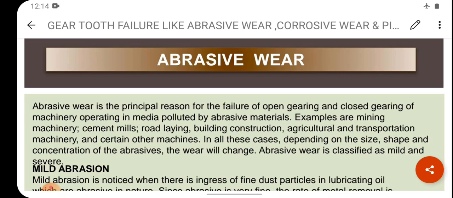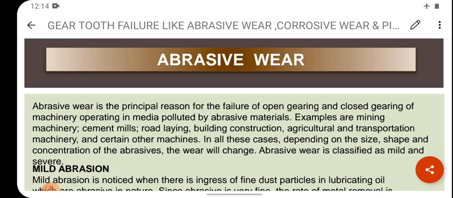Where abrasive material is present, what will happen? Abrasive wear will occur on the gear tooth. So I have discussed examples: cement mill, machinery, agricultural and transportation machinery, etc.